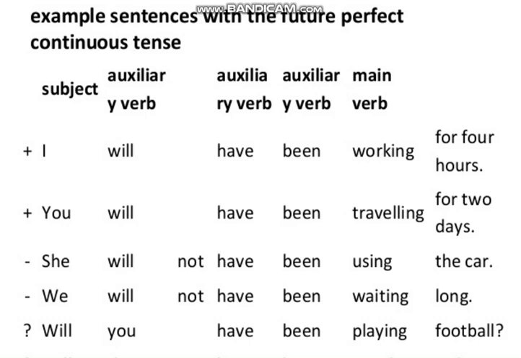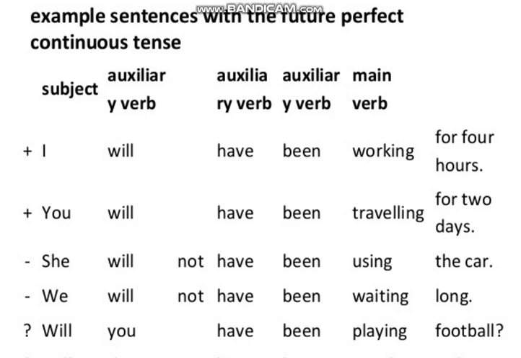So I will have been. I, the subject, and after the subject we are having these three auxiliary verbs, will have been, and then the main verb would be in ing or present participle, and then a time period would be mentioned in it. A reference of time would be given, for 4 hours. Then look at another sentence: you will have been traveling for 2 days. So here a reference of time is also given, and it is having the same structure.